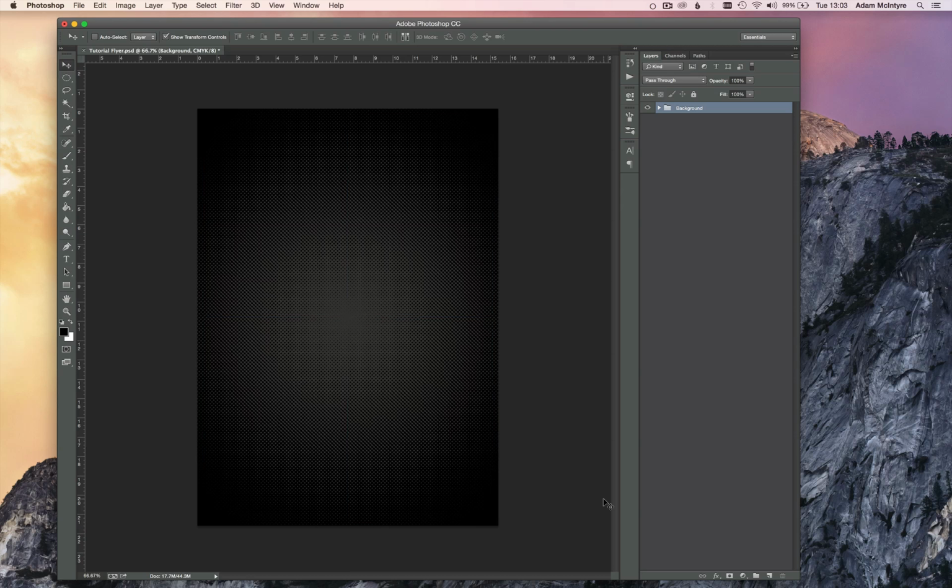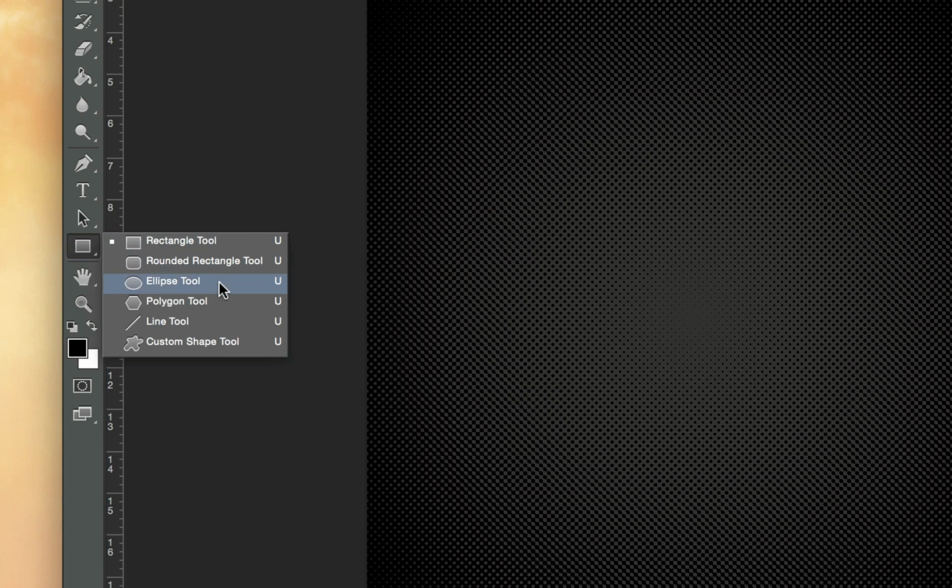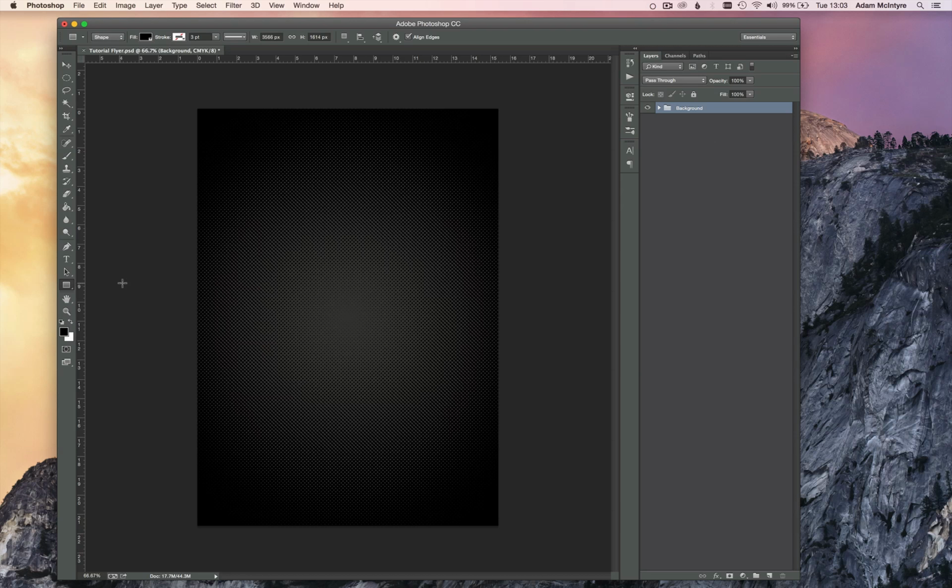So now I want you to select the shape tool, the rectangular shape tool, which is U on the keyboard. And if it's not selected the rectangle, you can cycle through the different types here. Again, you can just press Shift and U, cycle through them all. Alright, set a shape out, something like that.